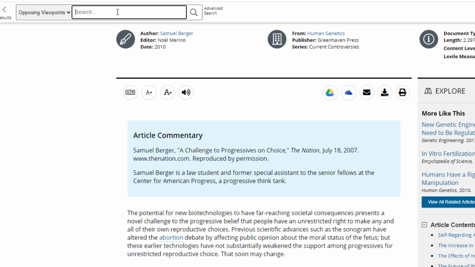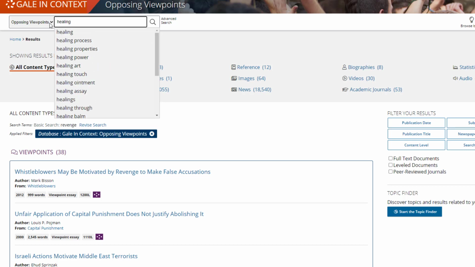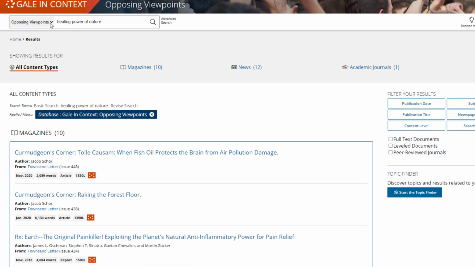When I searched for revenge or the healing power of nature, I did not get any good results because those are topics that do not have two distinct opposite sides. You're not going to find a lot of experts telling you that revenge is an excellent life goal or that nature is bad and we should rid the earth of it.